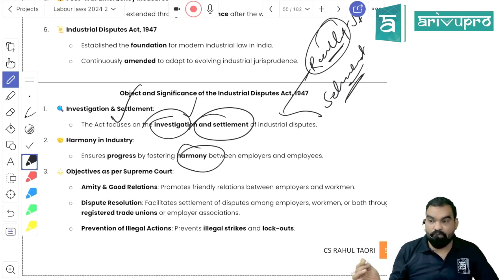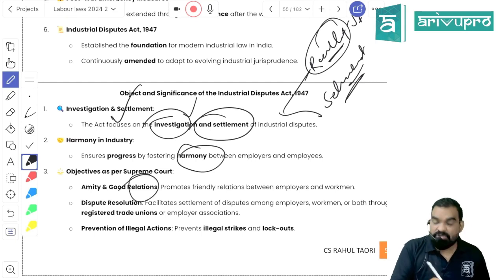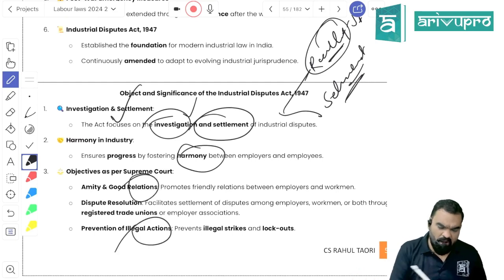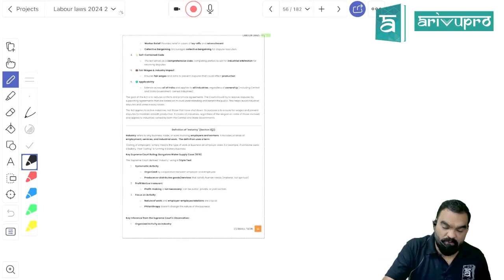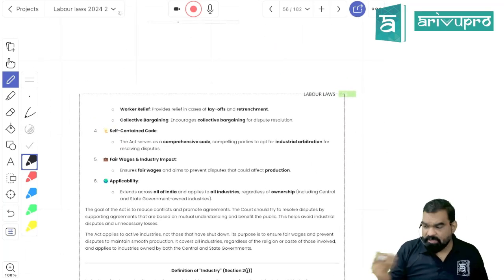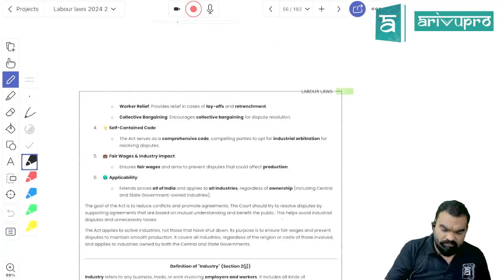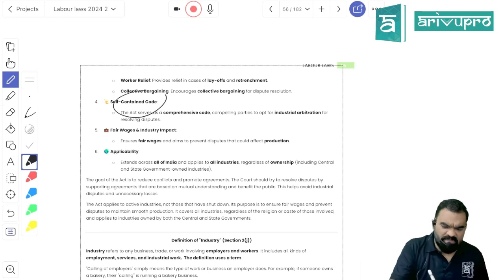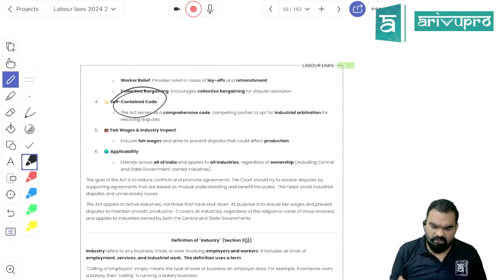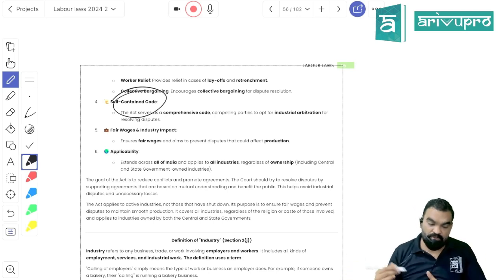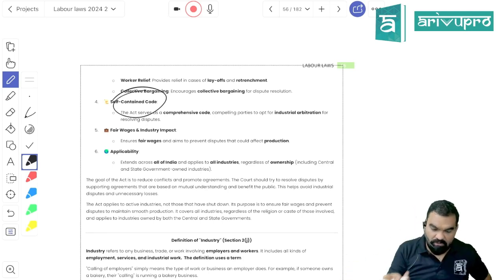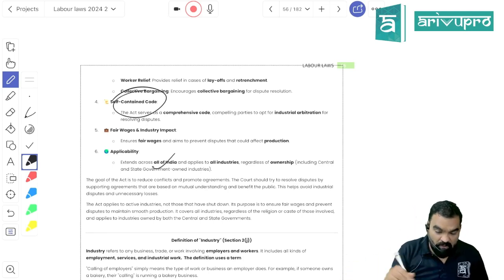The basic objective is to build a good, healthy relationship between employer and employee, prevent illegal strikes and lockouts, and provide an investigation and dispute resolution mechanism pertaining to industry. It is itself a self-contained code, so it is more than sufficient, if there is any industrial dispute, to use it to resolve the dispute. It is applicable over all industries irrespective of whatever structure they are in.